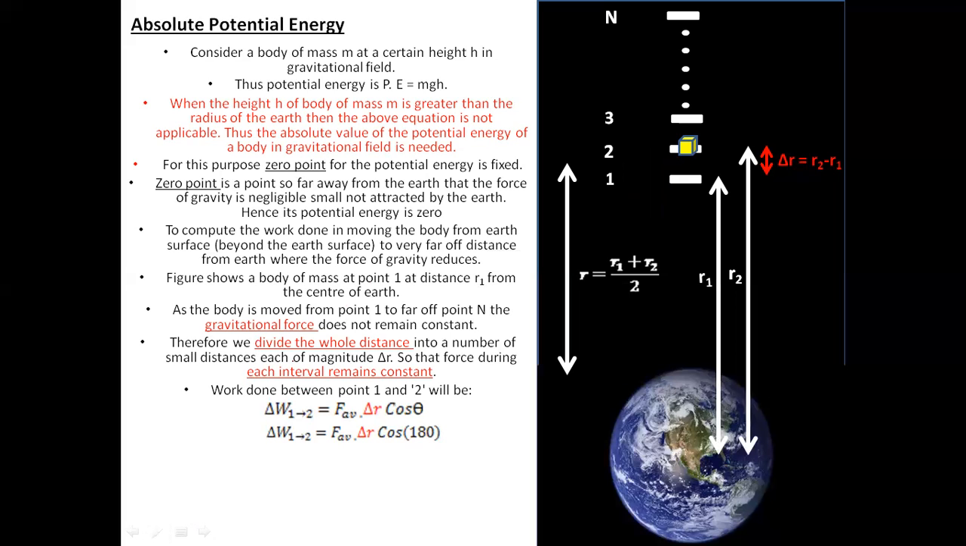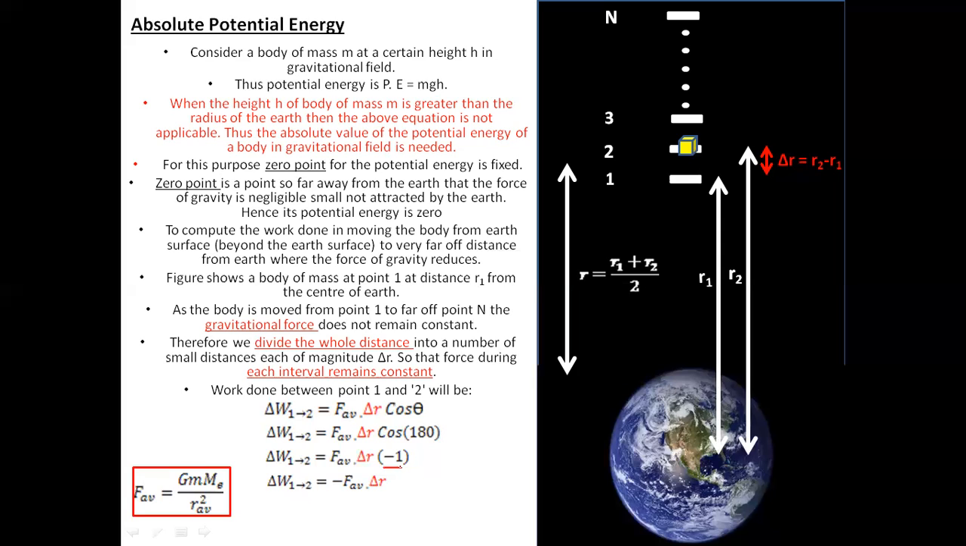Now, putting the value of cos 180, we get minus 1 right over here. And when we multiply -1 with average force and delta R, we get minus average force and delta R.